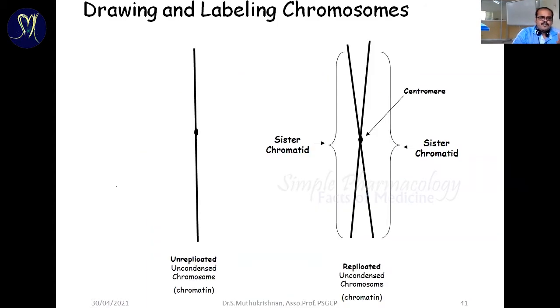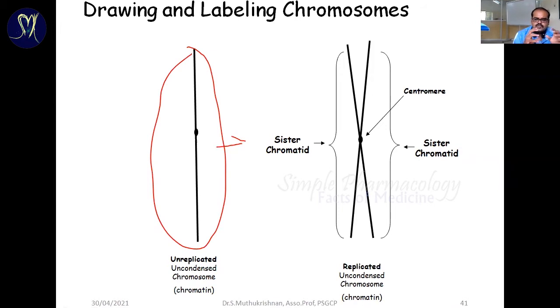So what exactly happens? We know that each and every cell has a unique number of chromosomes. For example, our human cell has 46 chromosomes, otherwise 23 pairs of chromosomes. So you can see that out of 46 chromosomes, this is one chromosome. You just imagine this is one chromosome. So this is an unreplicated, uncondensed chromosome.